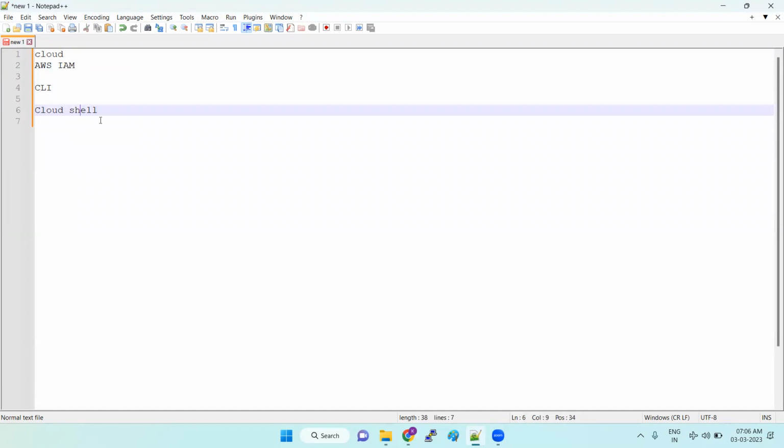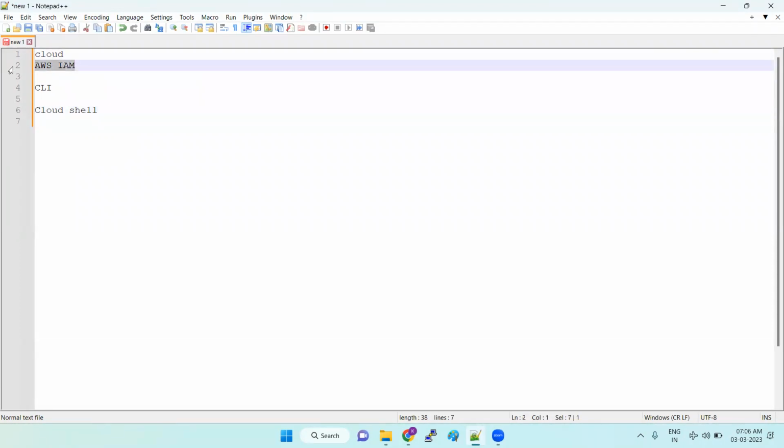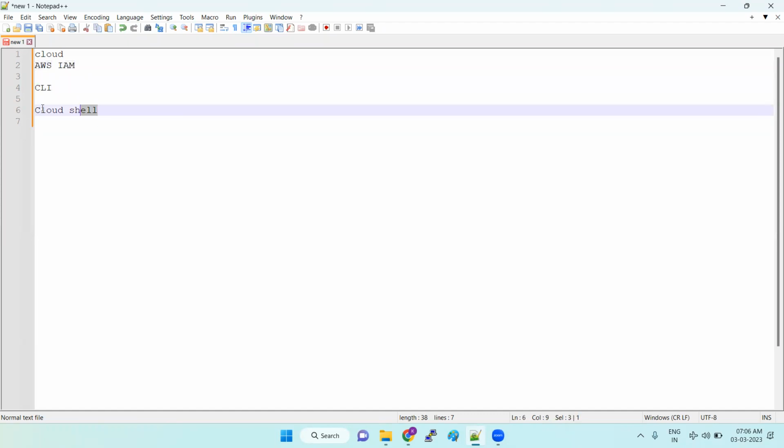So we are covering the examples here. If you want to practice more, we can practice any number of examples here. So these are the things we have covered: what is a cloud, then IAM roles, CLI, and cloud shell. Cloud shell is a very easy one. It is just providing the terminal access for us.